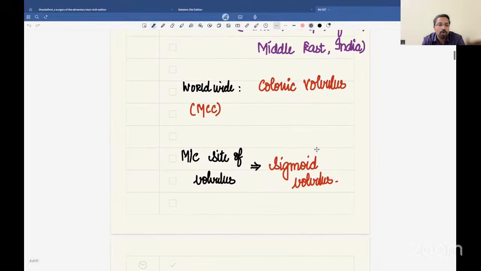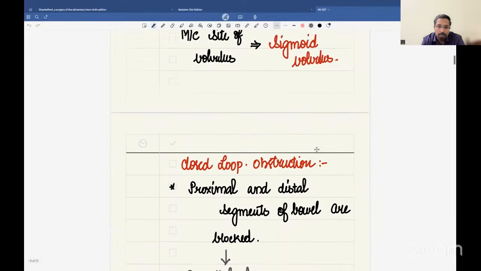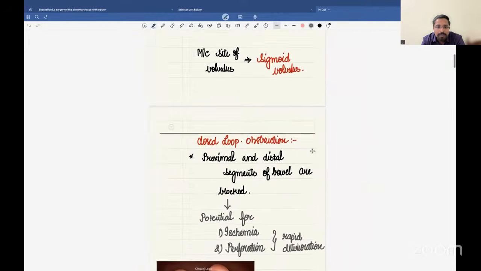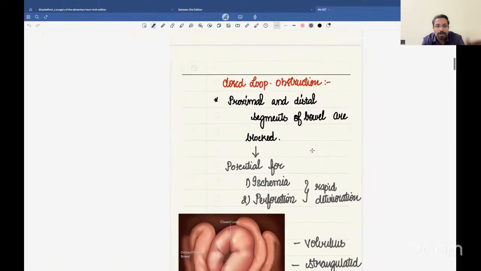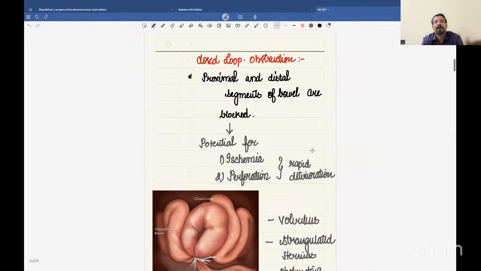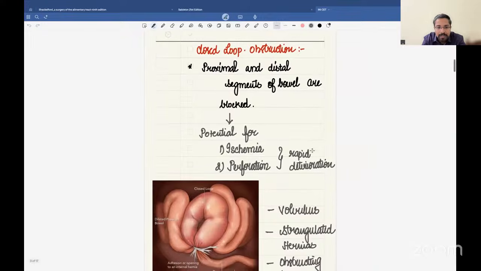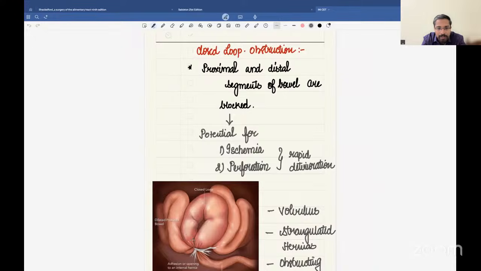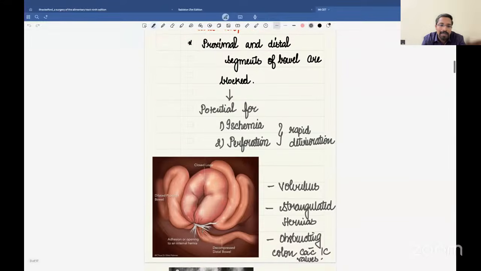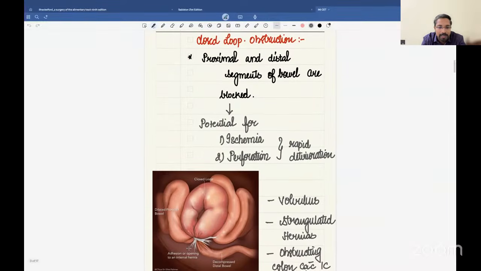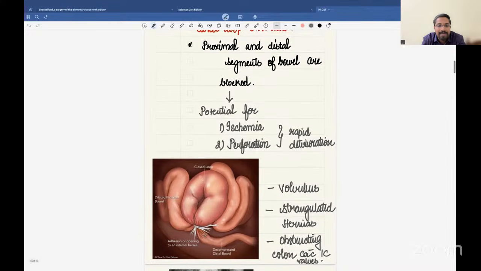If they ask which is the most common site of volvulus, it's the sigmoid volvulus. Now, with volvulus and some conditions like strangulated hernia, you can expect a closed loop obstruction. That is, the proximal segment of the colon as well as the distal segment are blocked. One part of the intestine is trapped by either a volvulus, a strangulated hernia, or an obstructed colon cancer with a competent ileocecal valve.